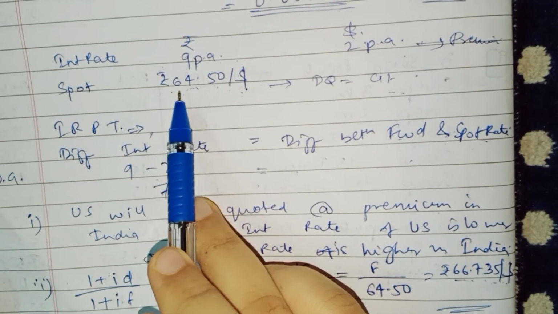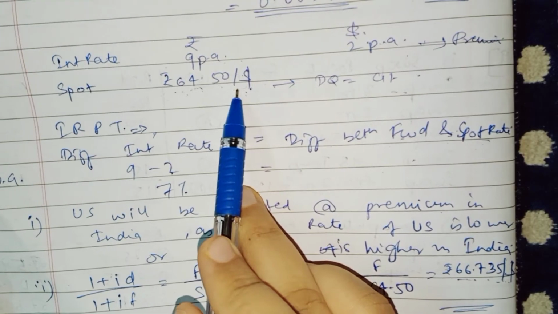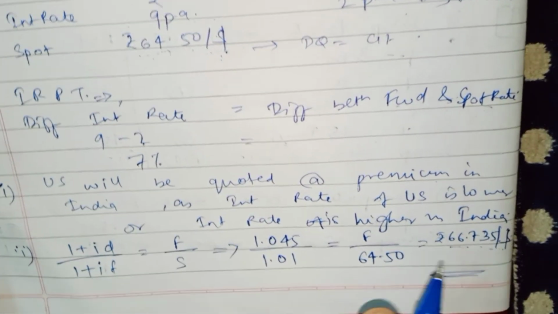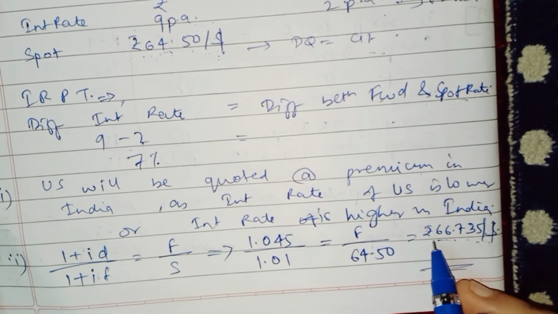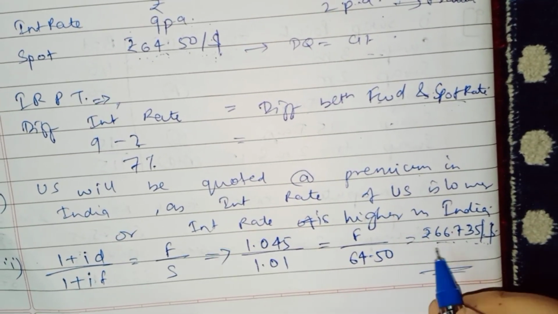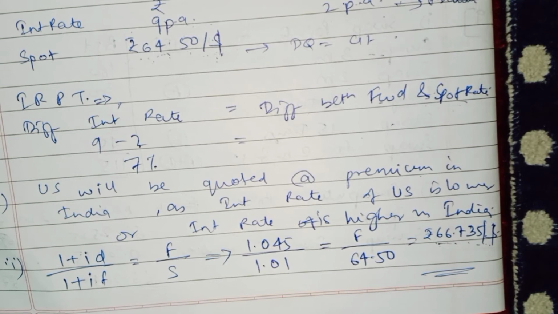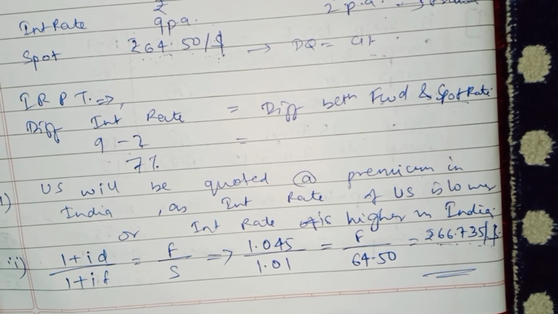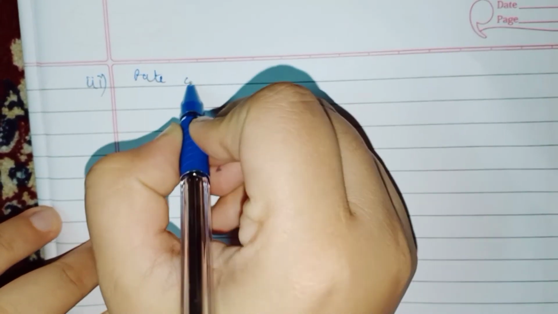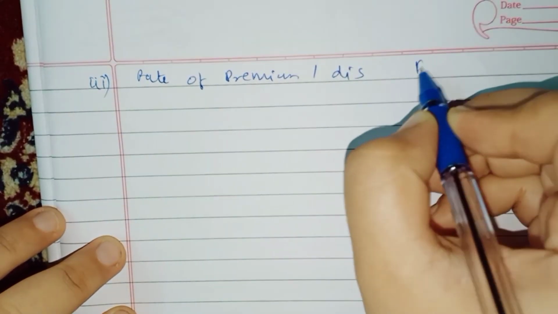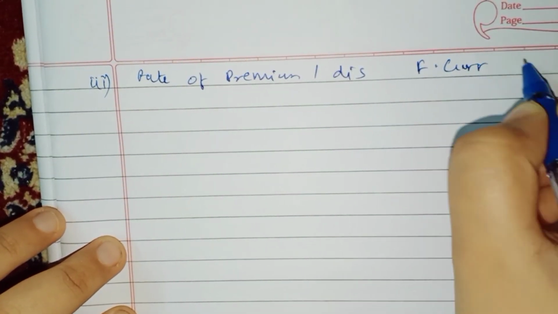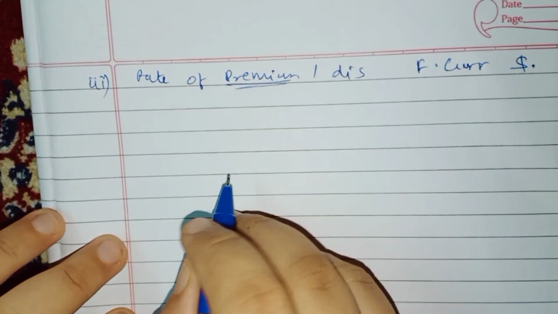Earlier we had to pay only 64.5 rupees for $1, but now since US dollar is trading at premium, for $1 we have to pay more money, that is 66.735. Hence we can state that US dollar is trading at premium. And lastly, the third part, which states that we have to find out the rate of premium or discount on foreign currency. The foreign currency in this question is dollar, so it is trading at premium only.